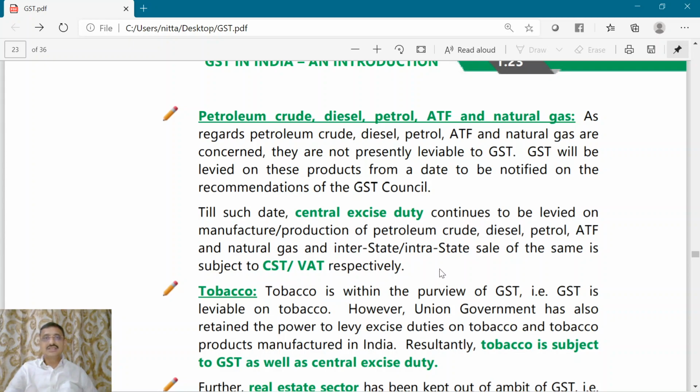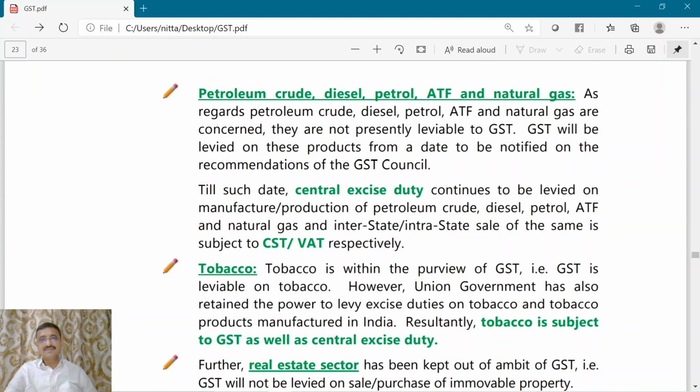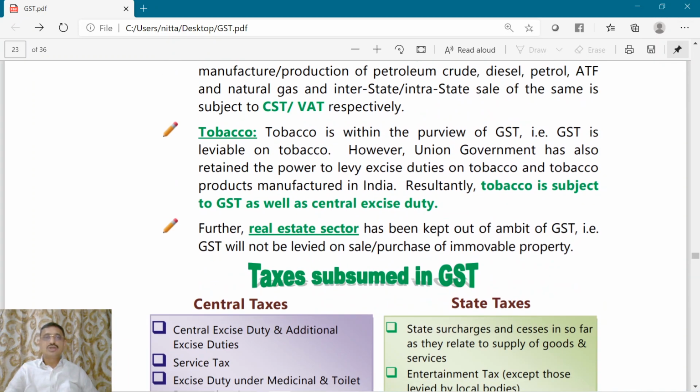Now, if it is sold interstate, it will be CST. If it is sold intrastate, it will be VAT of that respective state. Now, what about tobacco? Tobacco is in GST purview. GST is leviable on tobacco. Also, cess is also leviable on tobacco. And central government retained the power to levy central excise duty also on tobacco. So tobacco is a product which is subjected to the central excise as well as GST.